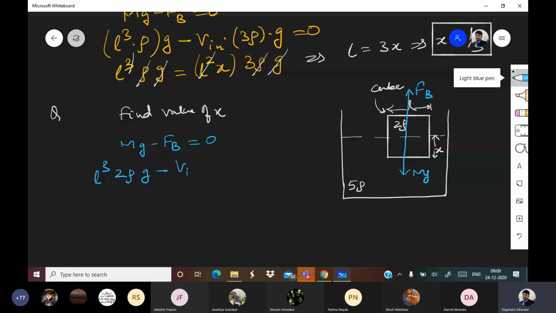FB is V in into DL into G, and that is equal to 0. So L cube into 2 rho into G is equal to, taking it on that side, volume inside, which is L square X, into density of liquid 5 rho into G. Now you need to cancel G, rho.